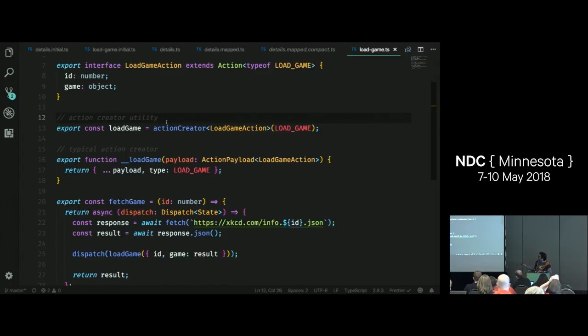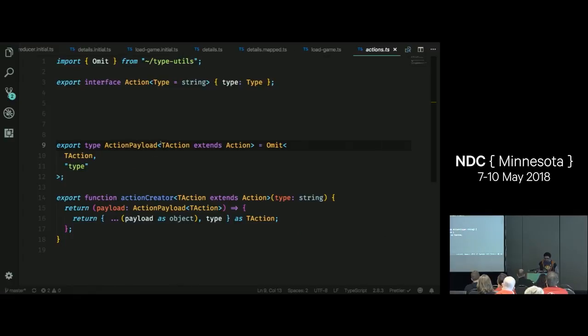And I've created another helper for that called ActionPayload. But regardless, I'm just spreading those properties over in my action. So you pass me whatever you want, and I'm going to make sure that I pass the right type for my action. So how can we get that to play nice with TypeScript? We have our ActionPayload type here. This is a type alias, and we're saying TAction extends Action.